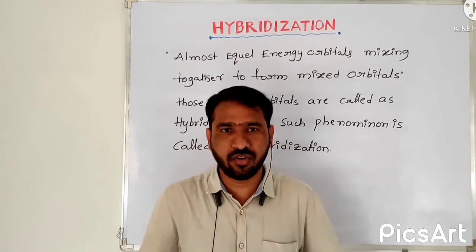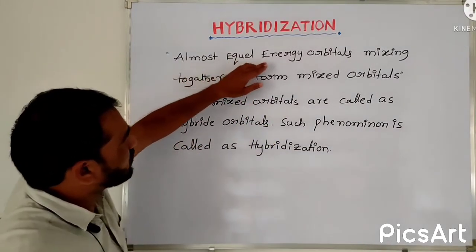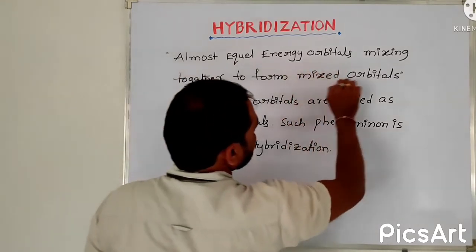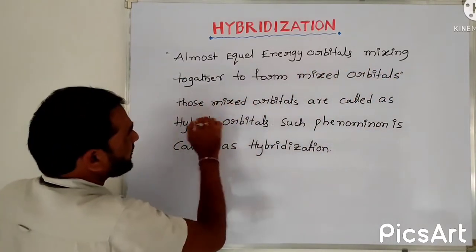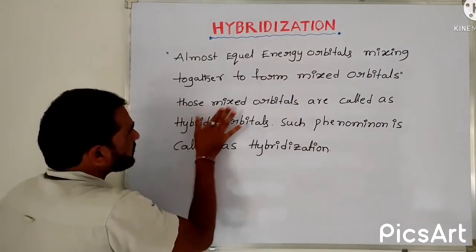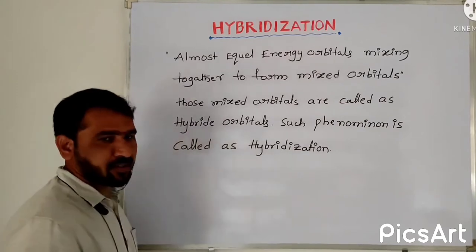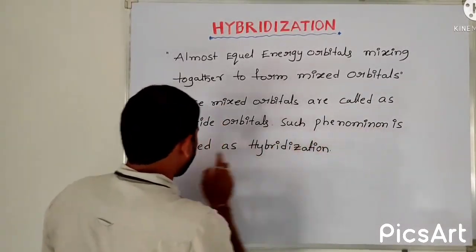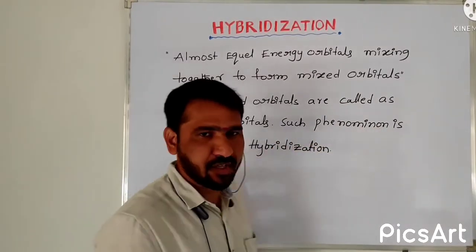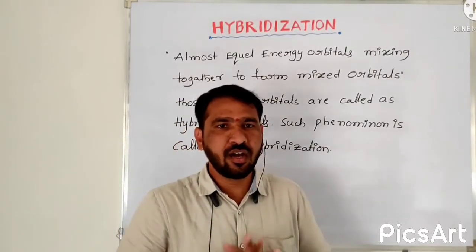That is also to be remembered. Once again, almost equal energy level orbitals mix together to form mixed orbitals. Those mixed orbitals are called hybrid orbitals. Such a phenomenon is called hybridization.